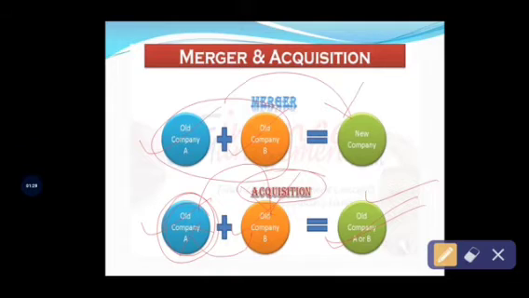Under merger, the combination is that the two companies form a new company, both companies are combined together to form a new company. Under acquisition, the companies are not going to combine together. Instead of combining, the existing business will take over the existing business, either A or B, by acquiring the assets and management of another business or entity.